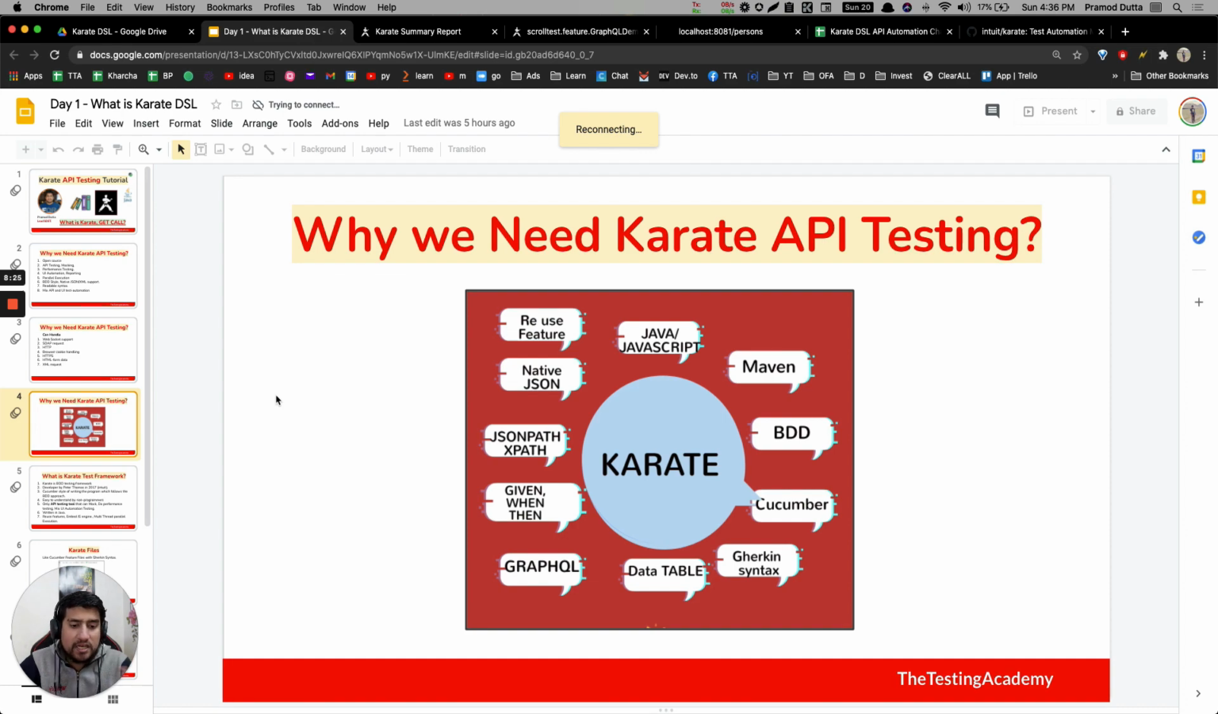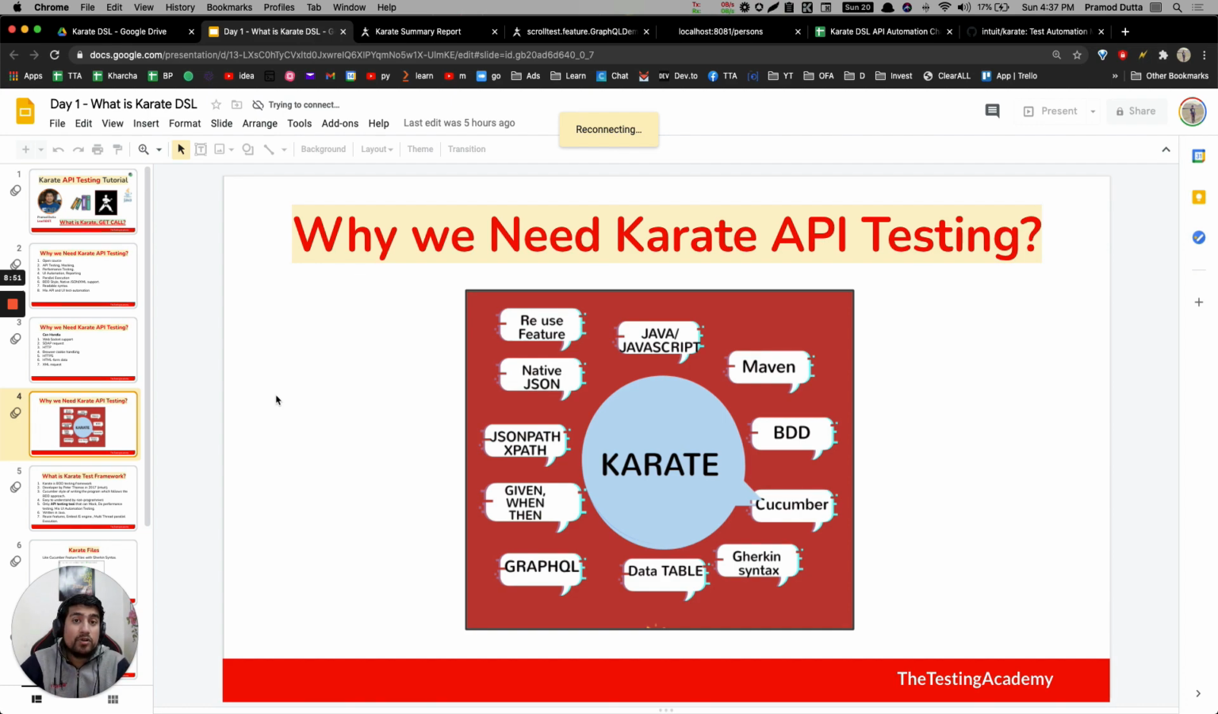So you will be using Maven most of the time. Maven, again, I have explained in the previous video, right? It's a build management tool. You are going to use BDD, like given, when, then. Cucumber reporting, you can basically use, you are using Gherkin syntax. Data tables, you can iterate over them. You can do data driven testing by using data tables that you have seen in Cucumber, if you have seen my videos. It has support for GraphQL, given, when, then.